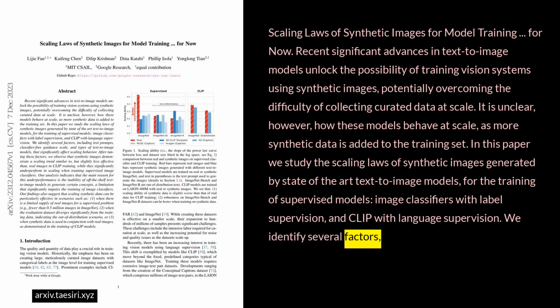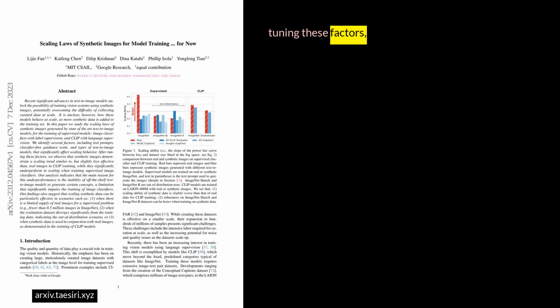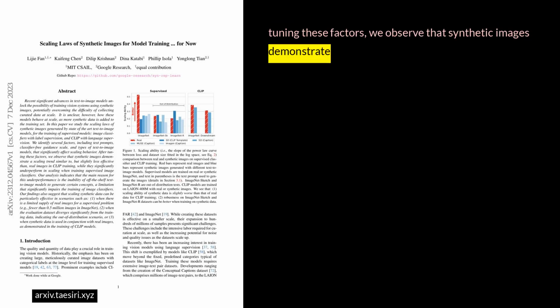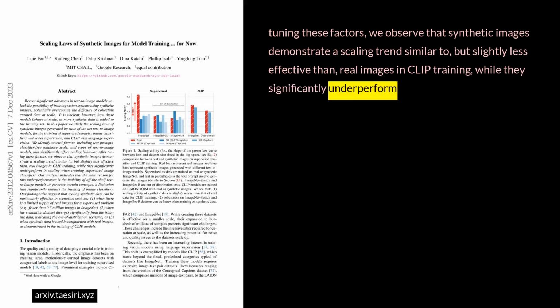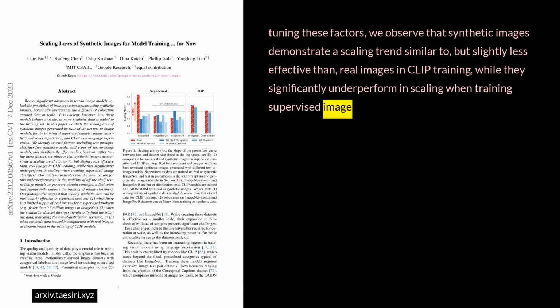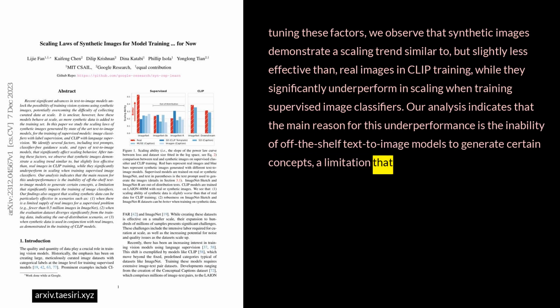We identify several factors, including text prompts, classifier-free guidance scale, and types of text-to-image models that significantly affect scaling behavior. After tuning these factors, we observe that synthetic images demonstrate a scaling trend similar to, but slightly less effective than, real images in CLIP training, while they significantly underperform in scaling when training supervised image classifiers. Our analysis indicates that the main reason for this underperformance is the inability of off-the-shelf text-to-image models to generate certain concepts, a limitation that significantly impairs the training of image classifiers.